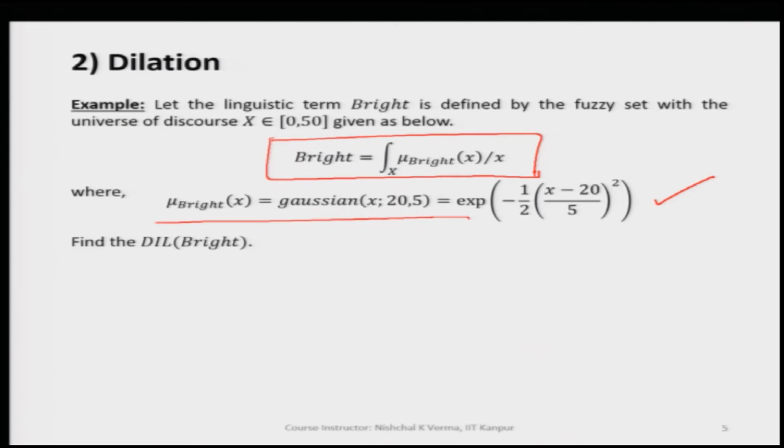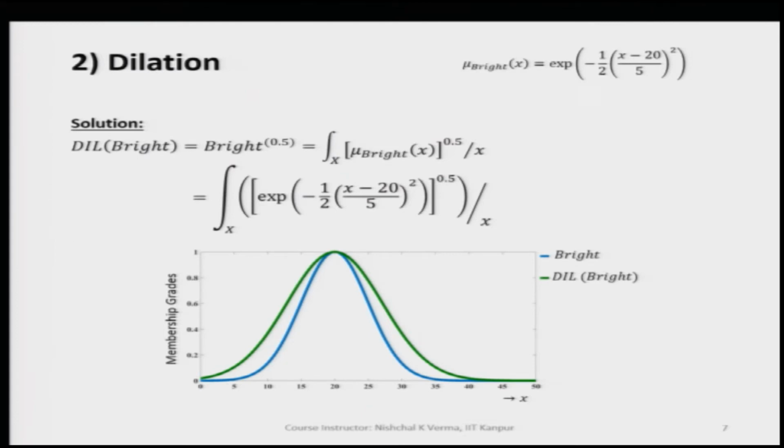Now, if we are interested in finding the dilation of this bright fuzzy set, we can write the dilation of bright as bright raised to the power 0.5.